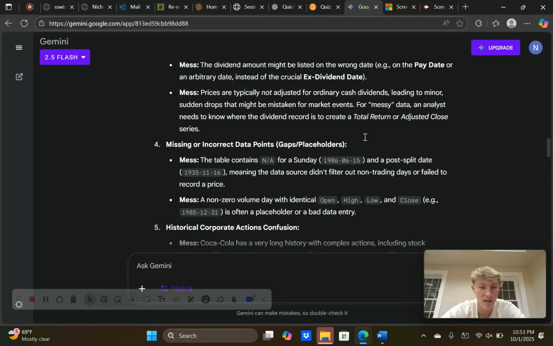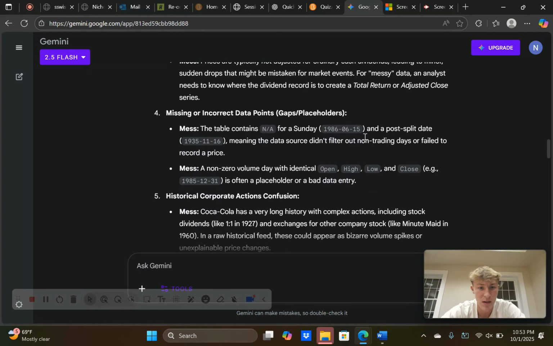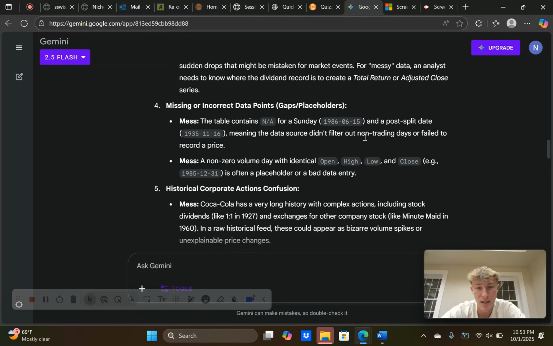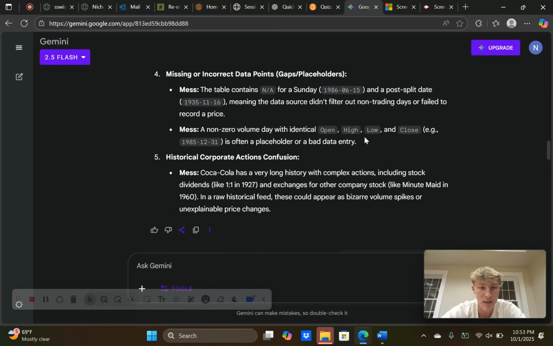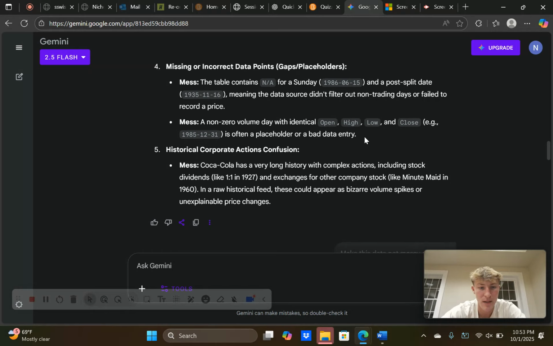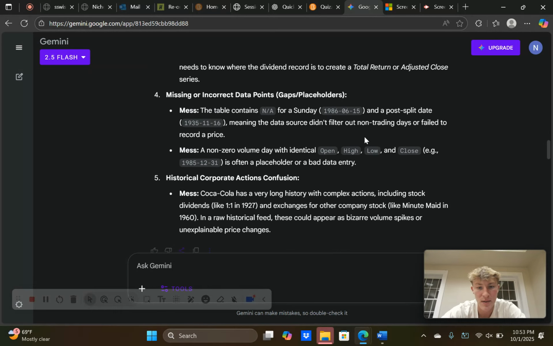Then missing or incorrect data points. The table contains NA for Sunday, 1986-06-15, and a post-split date, 1935-11-16, meaning the data source didn't fill out non-trading days and didn't record the correct price for these data points. So we think there are discrepancies there.